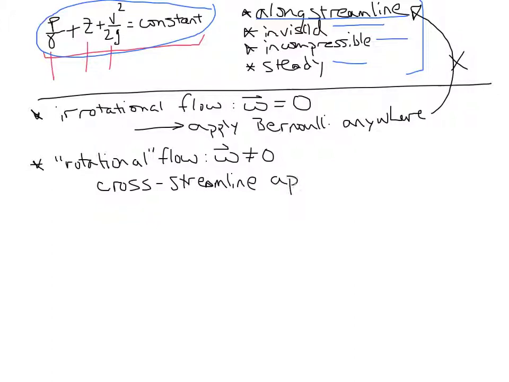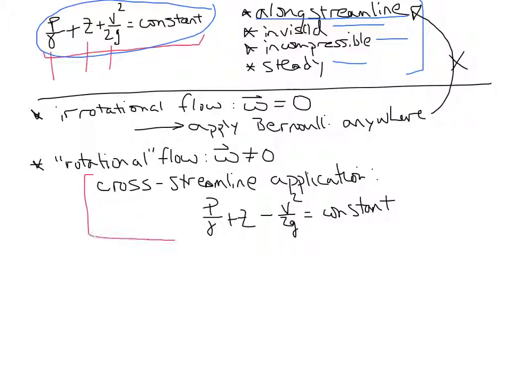So the cross-streamline application would be that P over gamma plus z minus V squared over 2g is equal to a constant. That's an alternative to the normal Bernoulli, but note specifically we're talking about the cross-streamline application.